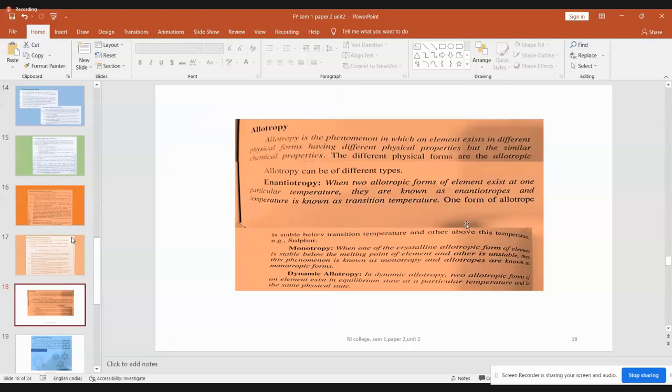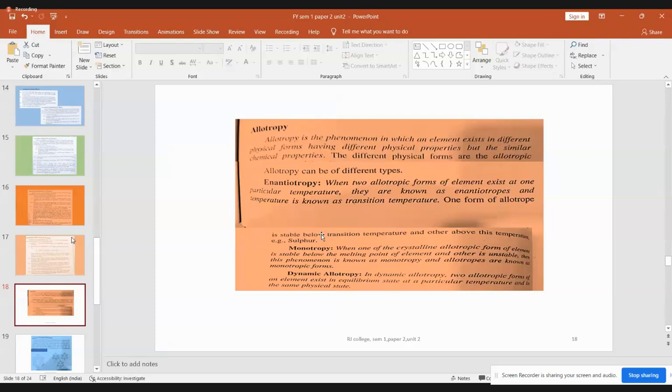One form of the allotrope will be stable below this transition temperature, and another form will be stable above the transition temperature. So sulfur exists as two allotropic forms. One particular temperature is fixed, where one form of the sulfur gets converted into another form. That is transition. Transition means conversion, isn't it? So sulfur can exist in two allotropic forms.